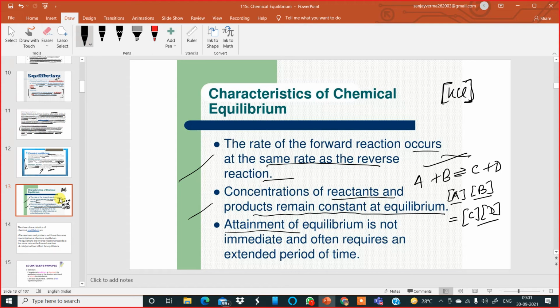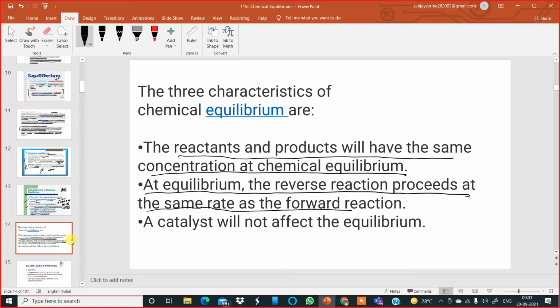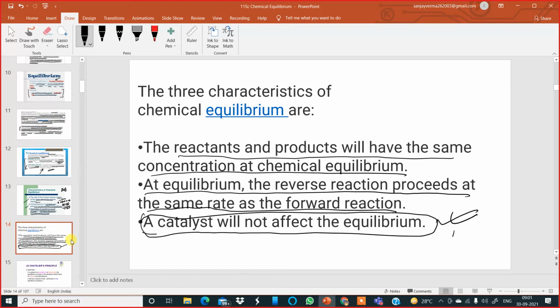Attainment of equilibrium is not immediate and often requires an extended period of time. It might take a lot of time for equilibrium to be reached. So these are some important characteristics to be remembered. Further, the three characteristics of chemical equilibrium are summarized here. The reactants and products have constant concentrations at chemical equilibrium. At equilibrium, the reverse reaction proceeds at the same rate as the forward reaction. A catalyst, an important one, will not affect the equilibrium.